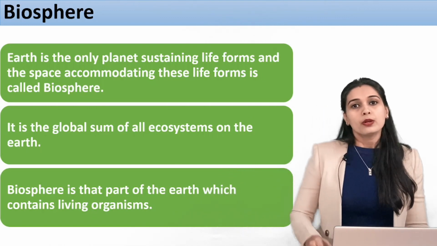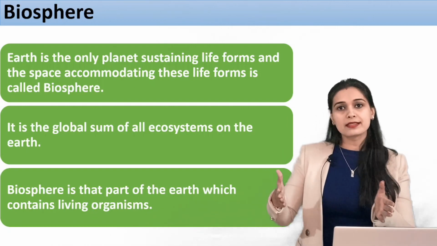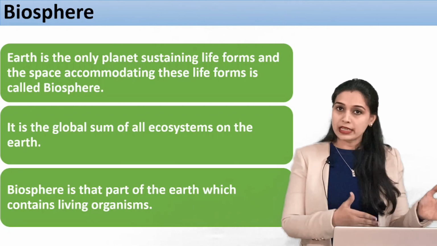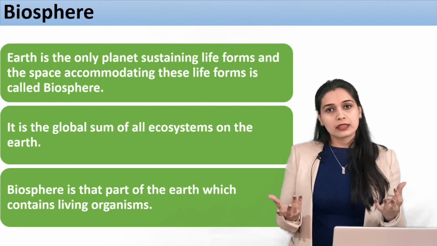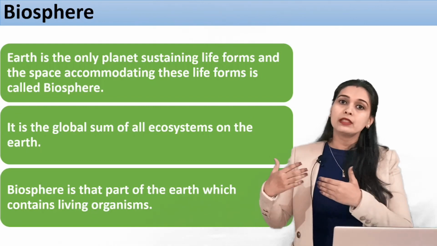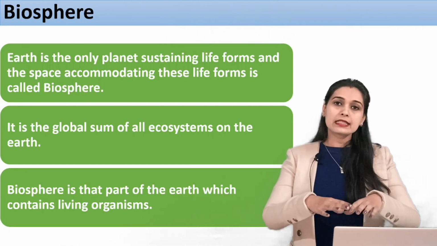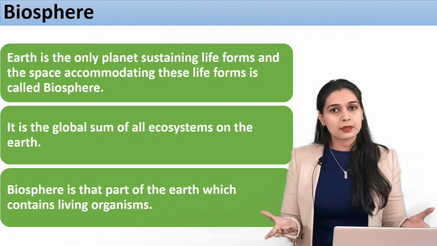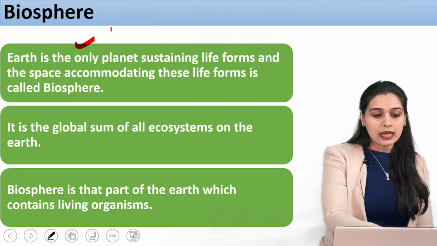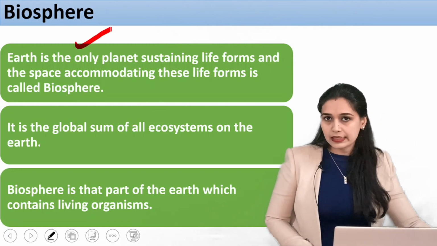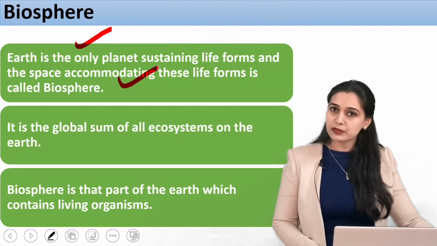Alright, so what do you understand by a biosphere? From the word itself: bio plus sphere, right? Bio stands for life and sphere is for a globe. So on this globe, that is earth, the areas which have life will be included in the biosphere. The definition of a biosphere: these are those areas which have life. We can also understand it this way: earth is the only planet that is sustaining life forms, and the space accommodating these life forms is called the biosphere.